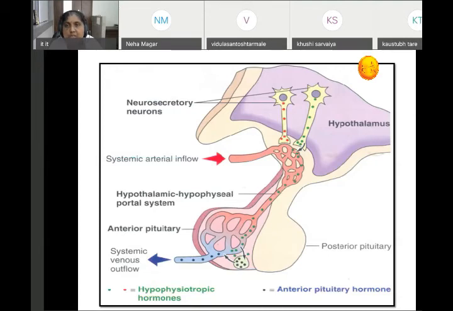See the figure carefully. Downwards in the figure, look at the anterior pituitary. Forget about the posterior pituitary. The hormones from the hypothalamus go into the anterior pituitary by the hypothalamo-hypophyseal portal system. Please understand this.